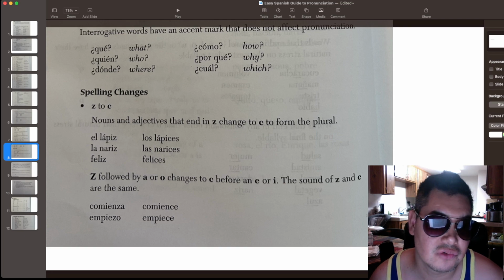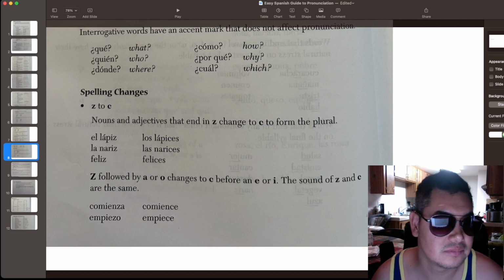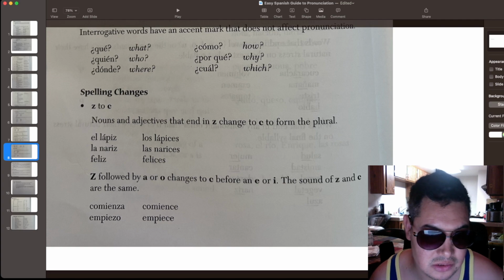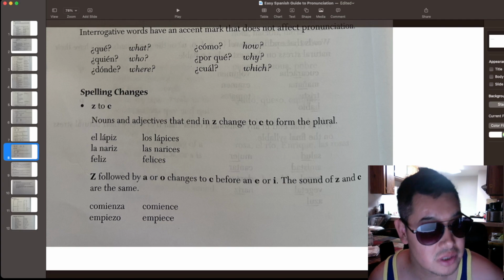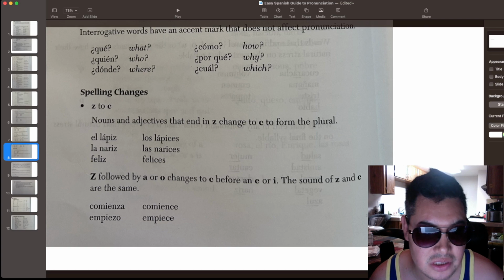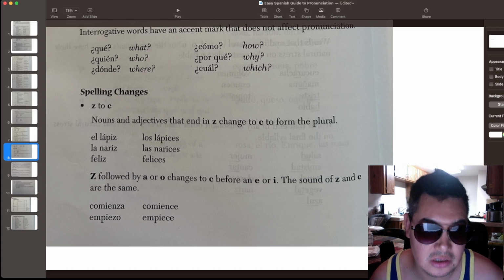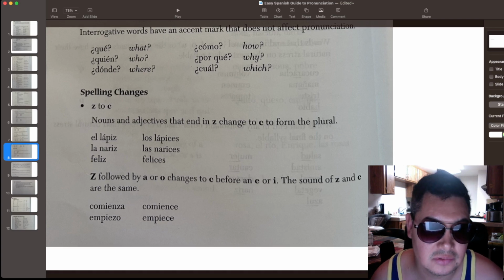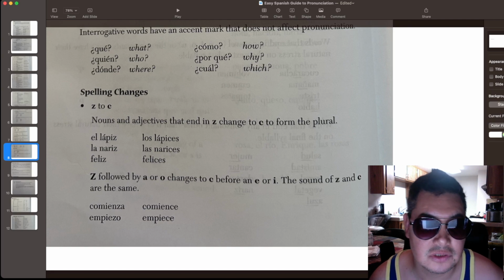It's going to change to a C, and it's going to be before an E or an I. So let's do this. Comienza, comience, and that Z changed into a C, because it was followed by an A or an O.